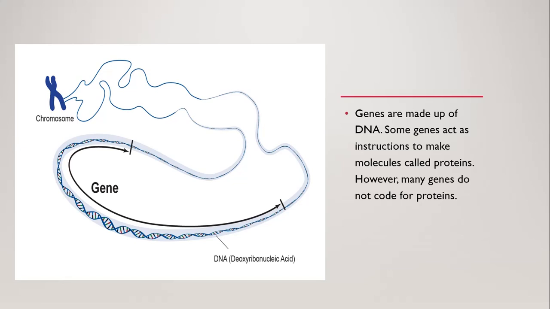Genes are made up of DNA. As you can see in this diagram, this is a chromosome, and when you unwind the chromosome, this is the DNA.